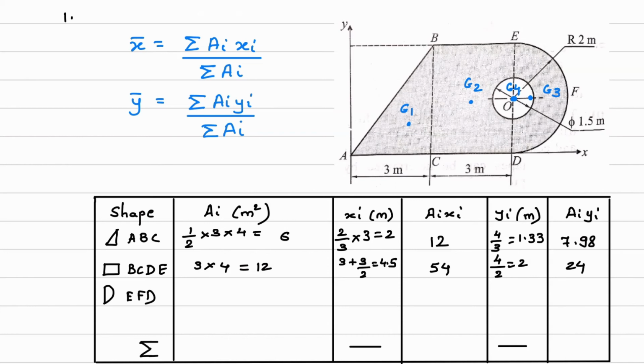What will be the area of that semicircle? It will be pi into r, which is 2, square, divided by 2. So the area of the semicircle is 6.283 meter square. Now the x distance, what will be this distance? Up to this point D it is 3 plus 3, which is 6, plus this distance, 4r upon 3 pi. So 6 plus 4 into 2 upon 3 pi. From here we will get x3, which is equal to 6.848.